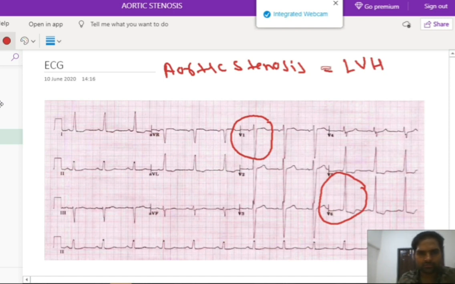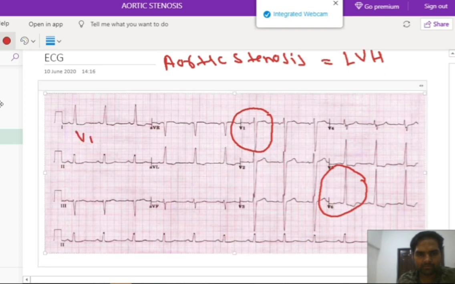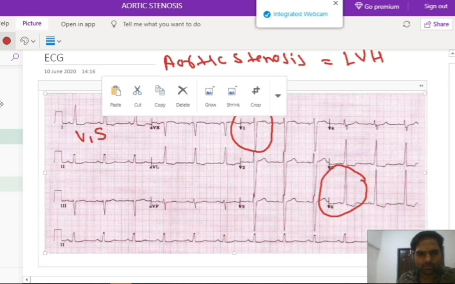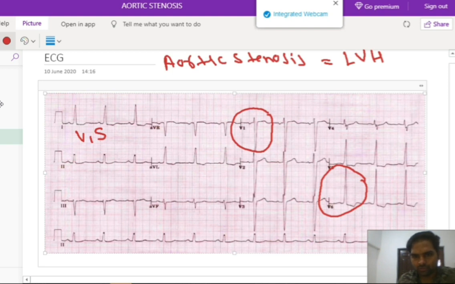Okay, so what we will find in V1 is a prominent S wave. Prominent S wave, as you can appreciate, and we can also see a prominent R wave in V6. Okay, so we also see the prominent R wave in V6.